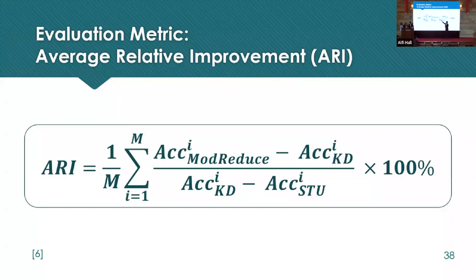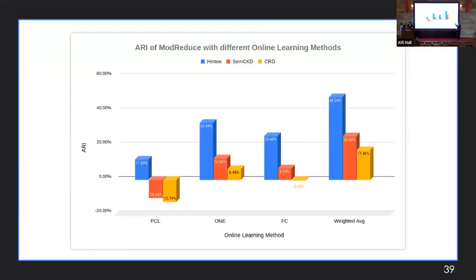So you see the improvement of our model on a specific knowledge distillation technique and divide this value by the knowledge distillation technique improvement upon the naive student model, the simplest model out there. And then you calculate the average for all the 15 experiments, and that should be a good metric to represent how your framework is performing against the current state of the art. Now, moving on to the results.